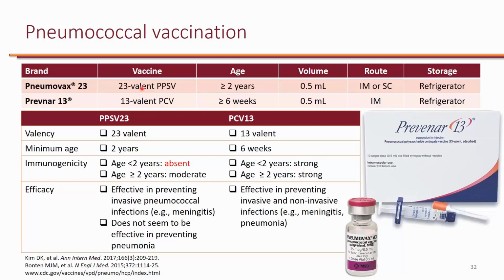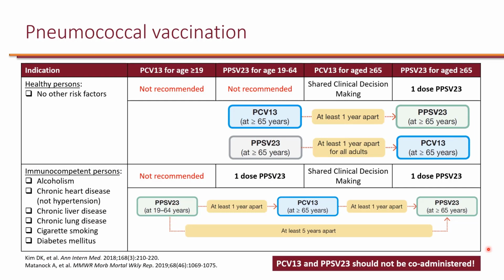Now, the other thing is, because PPSV has low immunogenicity, in clinical trials it has not been shown to prevent pneumonia, but it does prevent invasive pneumococcal disease like meningitis. Whereas PCV13, because it has high immunogenicity, has been shown in clinical trials to prevent pneumonia itself, as well as invasive pneumococcal disease. Now let's take a look at who actually needs to get the pneumococcal vaccine.